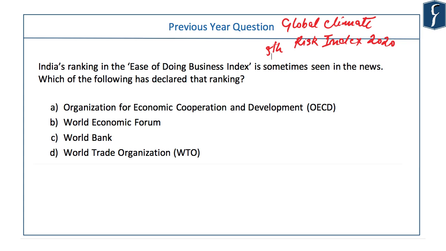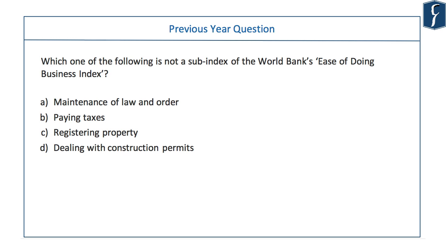Let's see this question of 2015. They were asking who released Ease of Doing Business Index? And everyone knows who is WB, World Bank. Then in 2019, they asked, related to the same, which one of the following is not a sub-index of World Bank's Ease of Doing Business Index? And maintenance of law and order is not the sub-index.